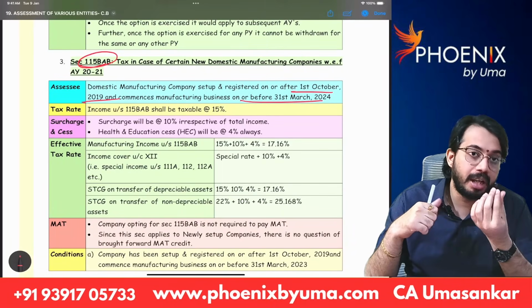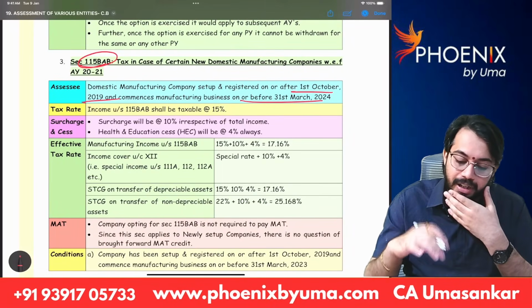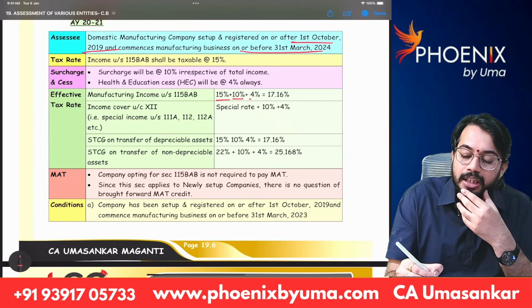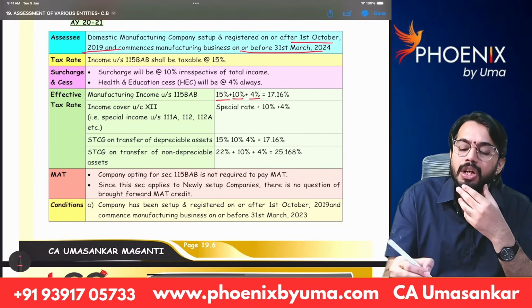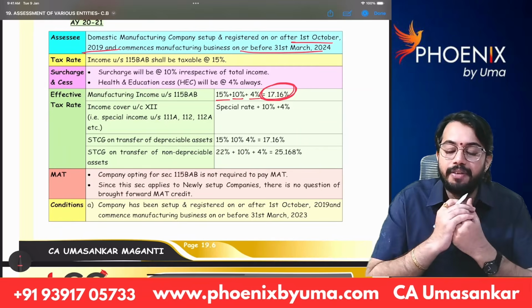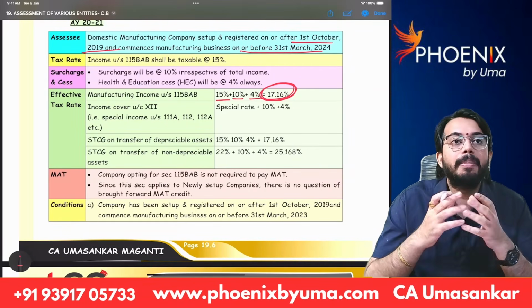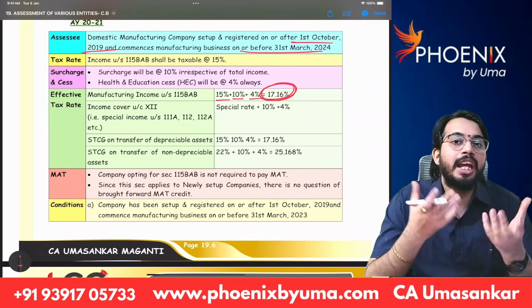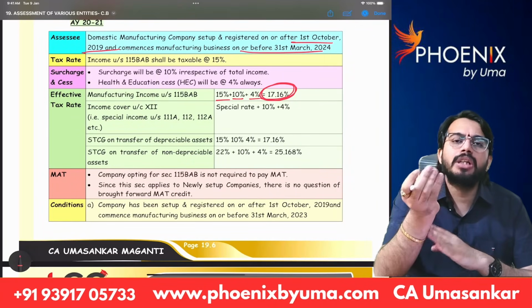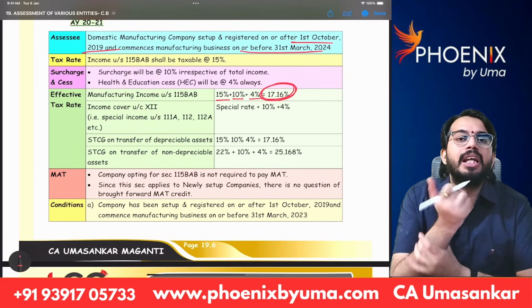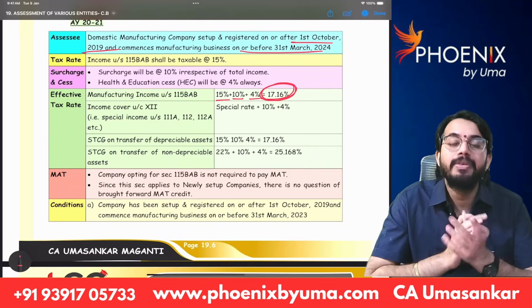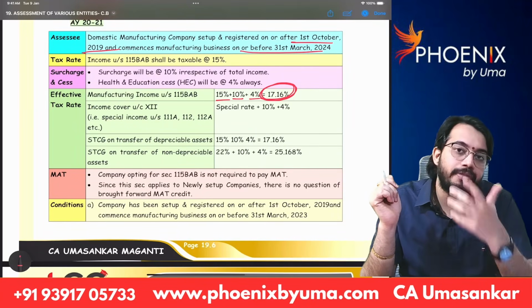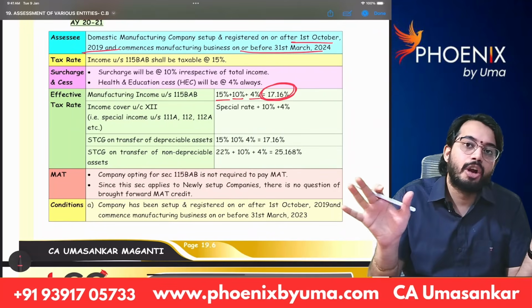So if 115 BAB is chosen, what is the benefit? Tax rate is very low, 15% plus 10% surcharge plus 4% HEC. So effective tax rate is only 17.16%. So many domestic companies choose 115 BAB if they are engaged in manufacturing business because they are required to pay very low tax, 17.16%. But if domestic company is paying taxes under section 115 BAB, some benefits are not available.